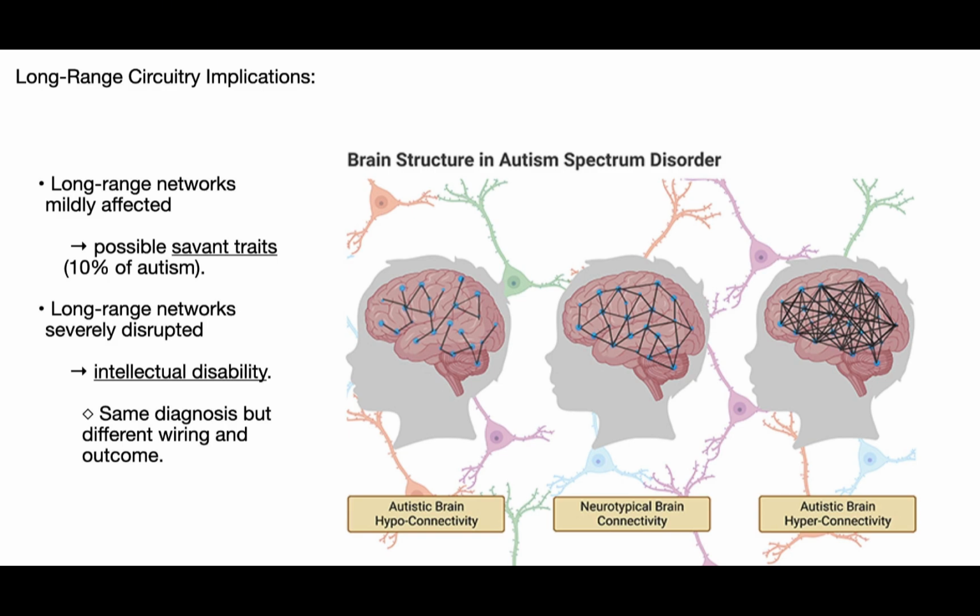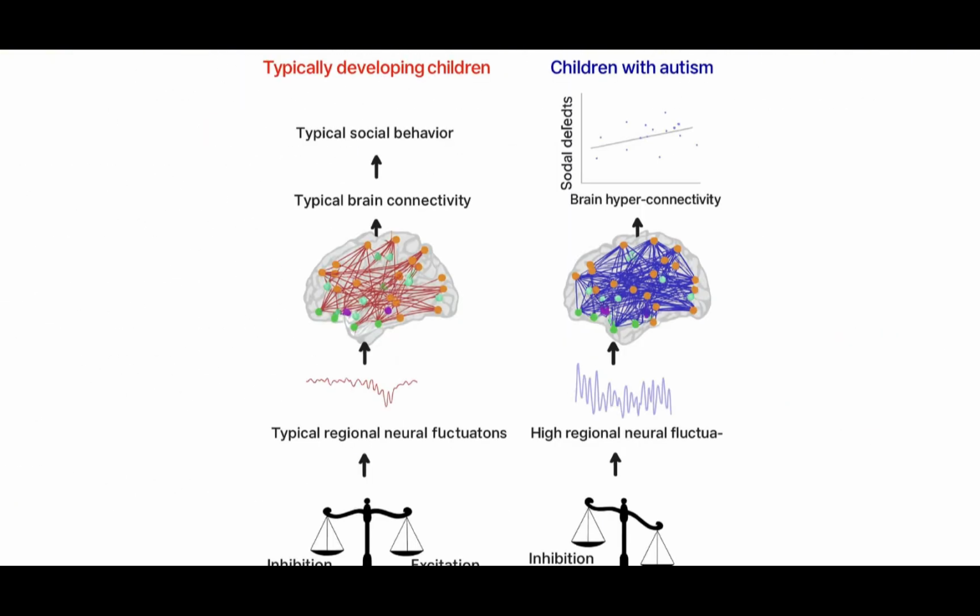When local networks become overactive, sensory hypersensitivity or hyperdetail processing emerge. Local circuits can dominate over integration networks, producing intense special interests and repetitive behavior. Again, the diagnosis may be the same, but the balance between local and global processing determines the behavioral profile.